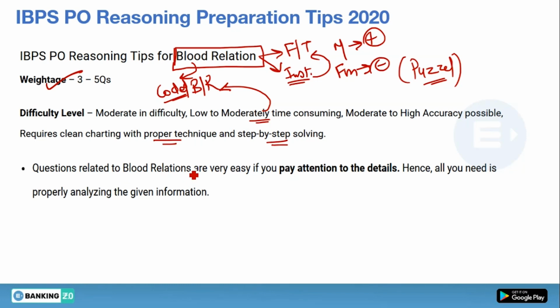Questions related to blood relations are very easy if you pay attention to the details. It is not only for blood relation, but it is required for the entire reasoning section. You have to be very attentive while solving the question, because if you miss any single point, then your time will be consumed and you will not be able to reach your desired answer. That is why it is very important. Hence all you need is to properly analyze the given information. This is very important. Now next.